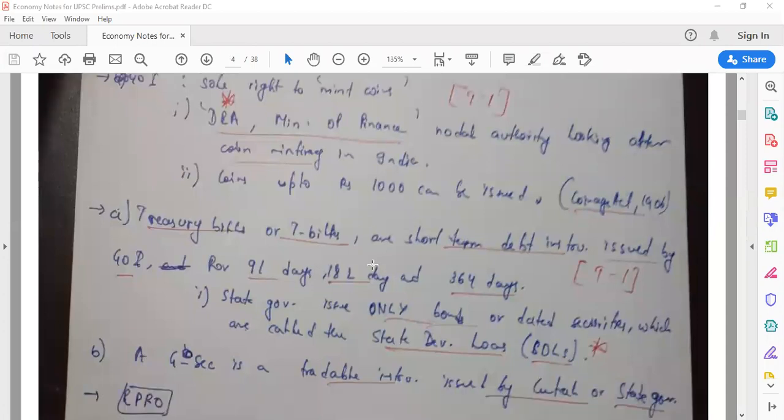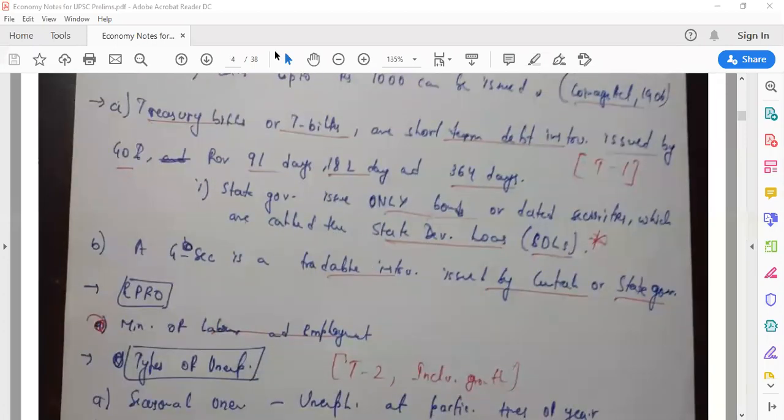Now again, this is a very important question, and why is it important? Because in 2018 UPSC prelims, they asked a question based on Treasury bills and government securities. Understand this, and then we'll go to the question. Treasury bills, also called T-bills, are short term, not long term. They're short term debt instruments issued by the government for 91 days, 182 days, or 364 days, so that means a multiple of 91, right? They are issued by the Government of India.